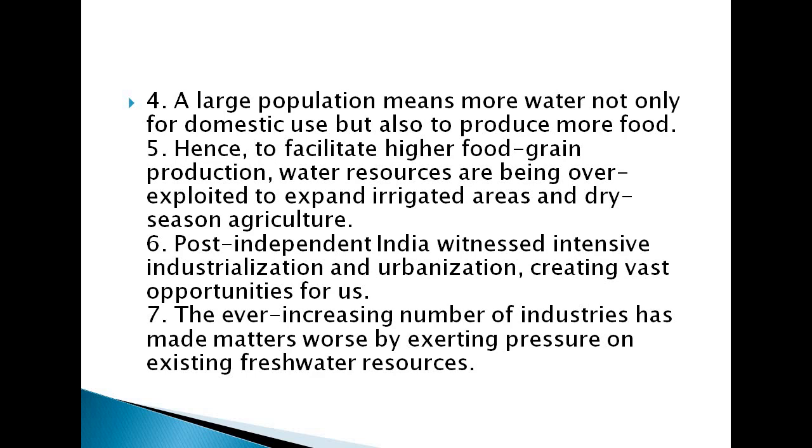Majorly in India, they are working in agricultural fields that are dry and irrigated, where they need a lot of water to produce a major part of the crops. Because of this food grain production, they are overexploiting the water resources to expand the irrigated areas and dry season agriculture.